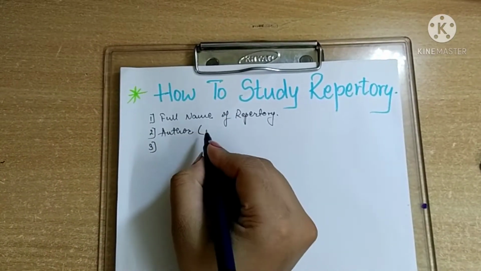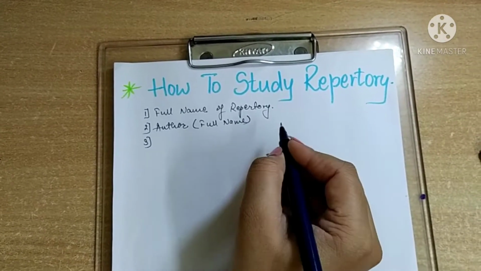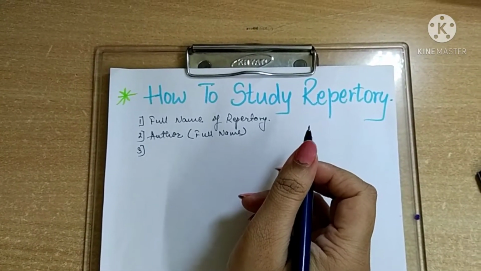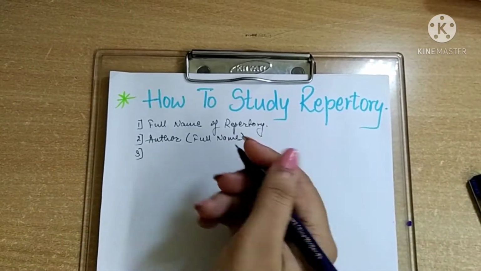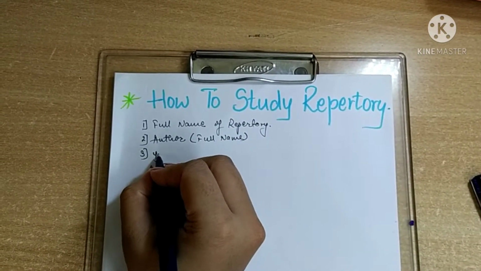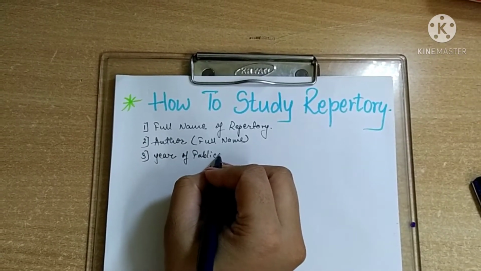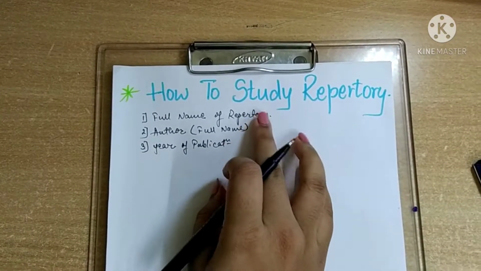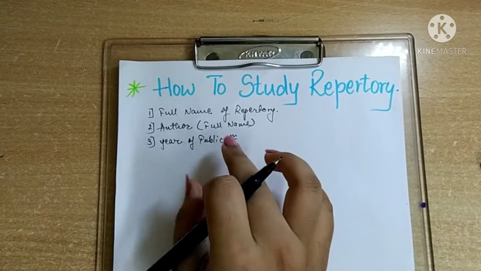You will write the full name of the author, not just Kent, but the full name of Dr. Kent. Then year of publication. In which year this particular repertory was published, that you will write.